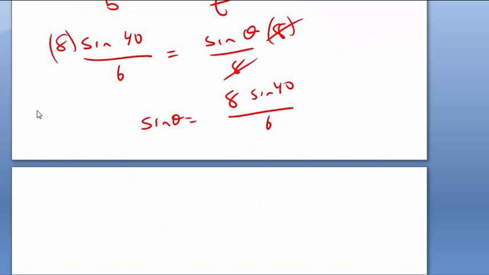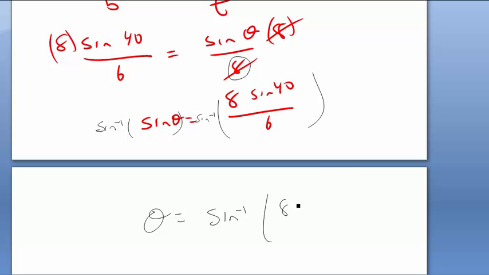So the weird thing again is to get rid of that sine theta, what we need to do is not dividing by, it's inversing. It's like if you're multiplying, for example, here the 8 was dividing, to get rid of it, we multiplied both sides by 8. So here, to get rid of a sine theta, we're going to inverse sine both sides. So sine -1 of this and sine -1 of that. So we got theta equals sine -1 of all this stuff, 8 sine 40 over 6.